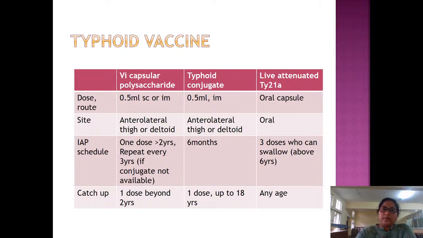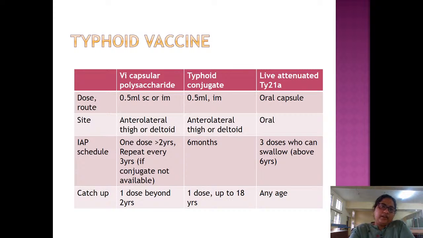So Vi capsular polysaccharide and typhoid conjugate vaccines are available in India. Live attenuated Ty21a is not available in India. What is the dose and route? For Vi capsular polysaccharide, it is 0.5 ml subcutaneous or intramuscular. Site is anterolateral thigh or deltoid.